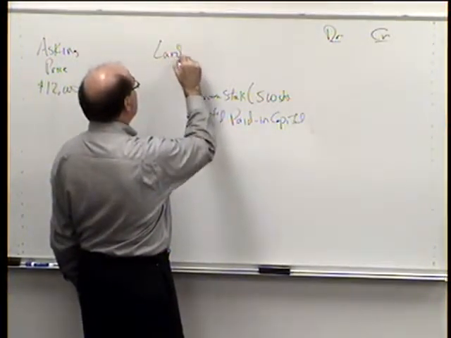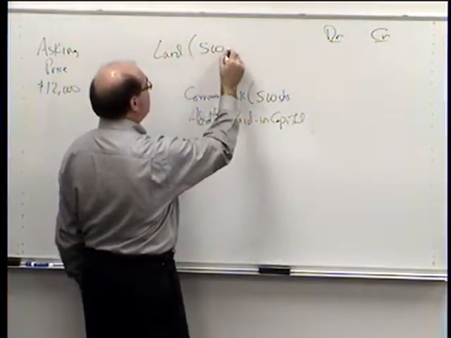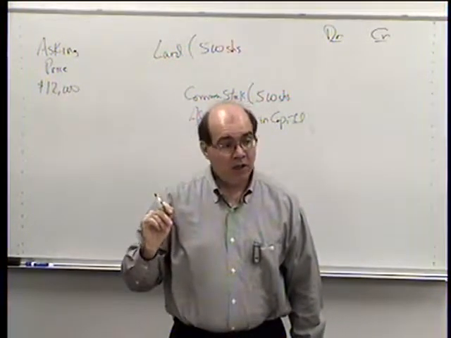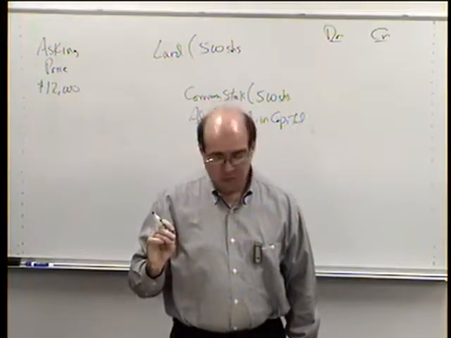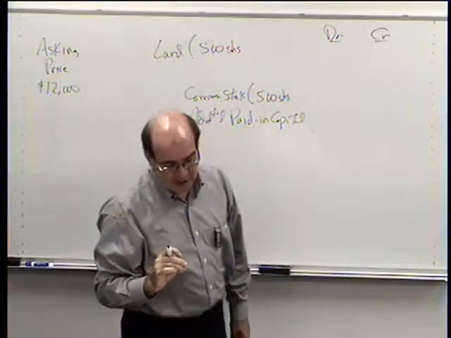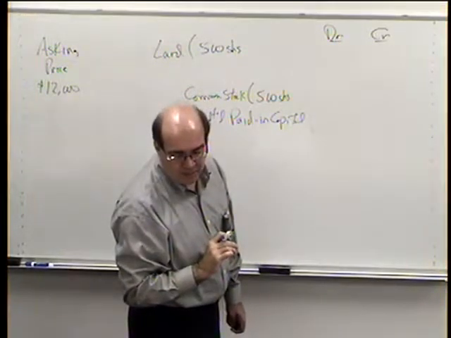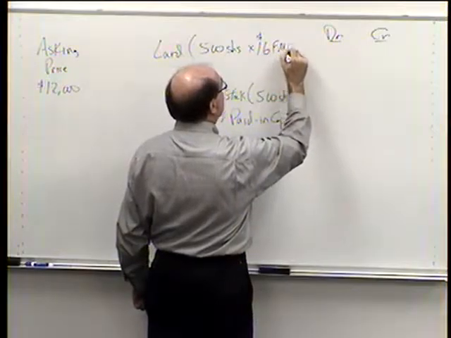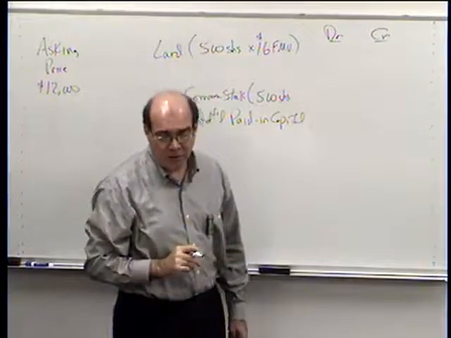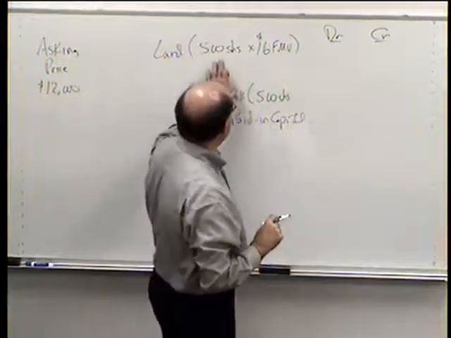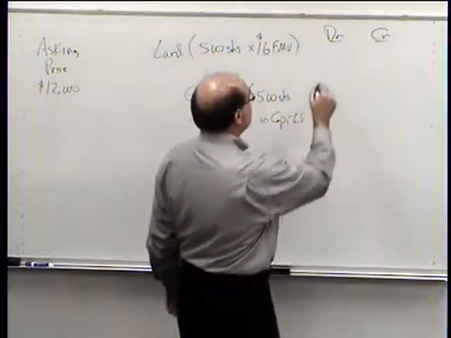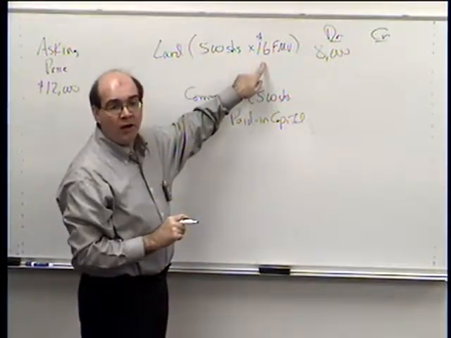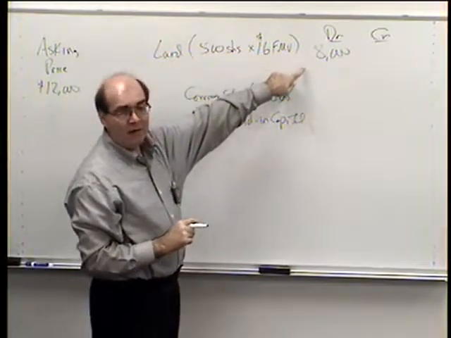We know we're going to get some land. We don't have cash. So the question is, what's it worth? Well, there's 500 shares. If we know what it's trading for, then we can use that to figure out what they accepted in terms of the value of the stock. So in this case, it says that they accepted 500 shares when it was trading for $16. So we know what our stock was worth. We know the value we gave up. And so if we take the $16 times 500 shares, that gives us $8,000. That's how much we could have taken those 500 shares and sold them for on that day that we did the transaction, and that would have given us that much cash.